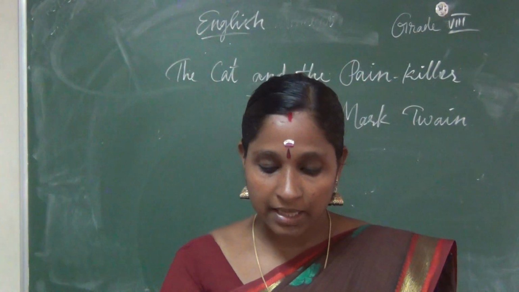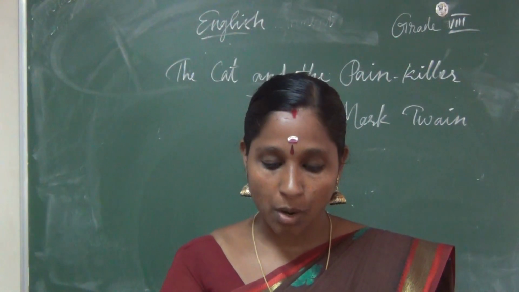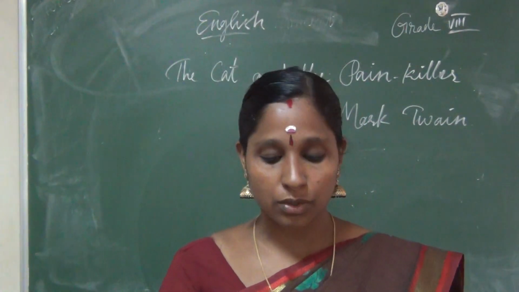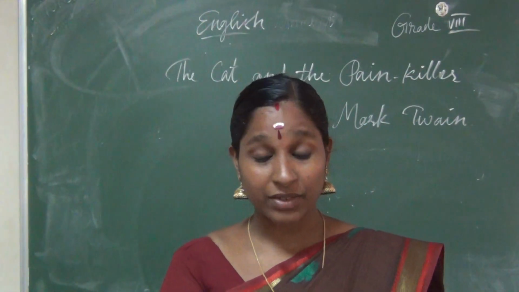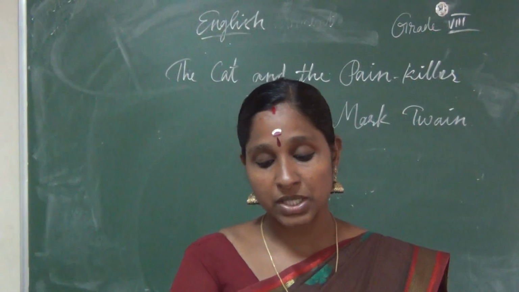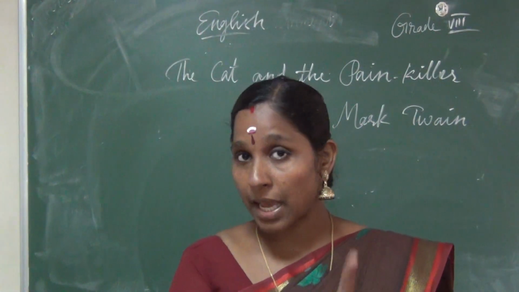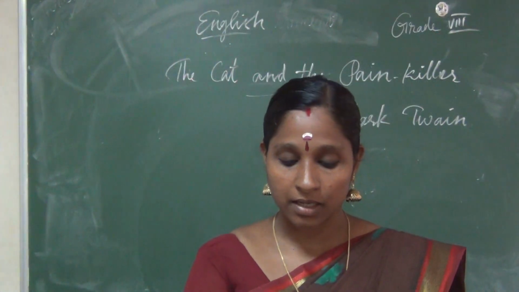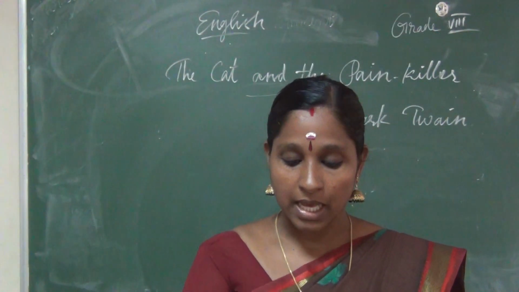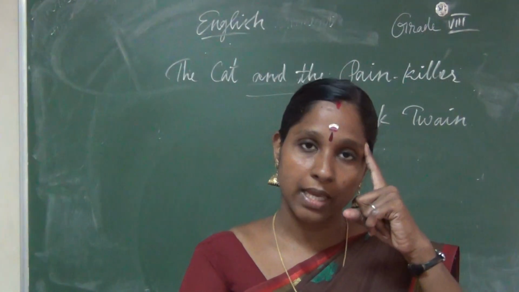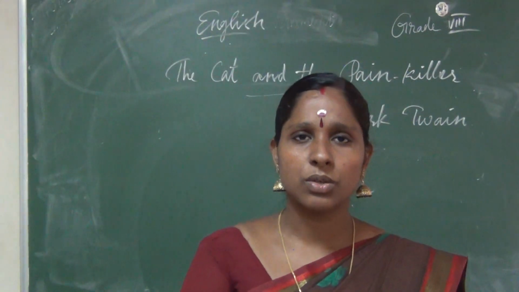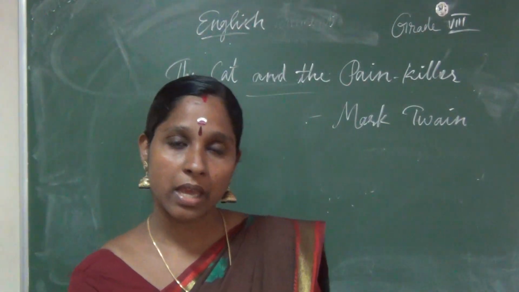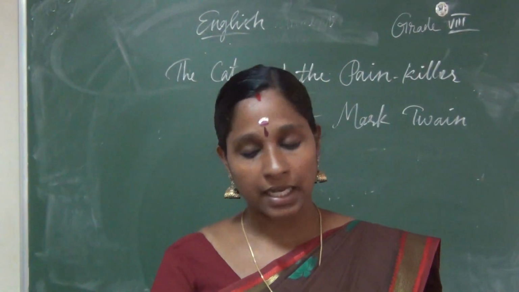Becky Thatcher, his friend, had stopped coming to school. Already we come to know the character. Becky Thatcher, learn the spelling and don't commit a mistake. B and T should be capital letters, as it's a naming word. So Becky Thatcher, his friend, had stopped coming to school. This disturbed Tom. Yeah, he loved that girl, right? So it disturbed him. He became very sad and unhappy.